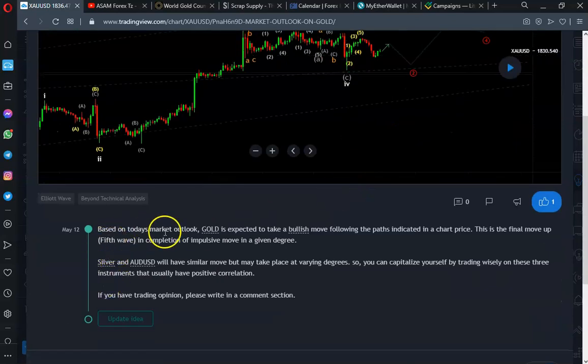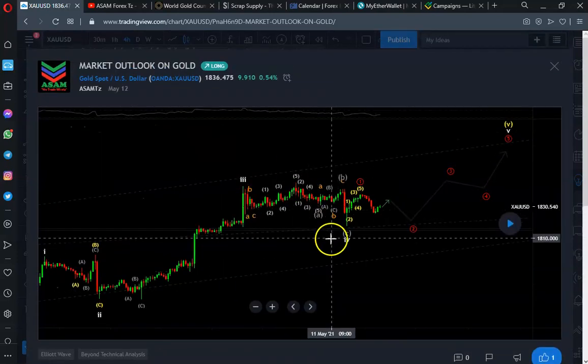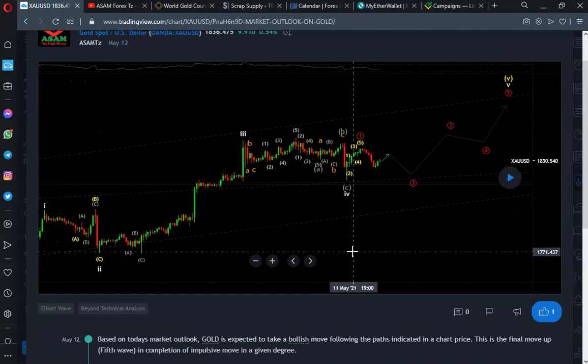So we had this based on today's market outlook on gold, things go on, and then here was silver and AUD USD. AUD USD will have a similar move, but may take place in varying degrees. So now this was gold, and now let us see what was expected to take place on gold, and what happened now in reality.